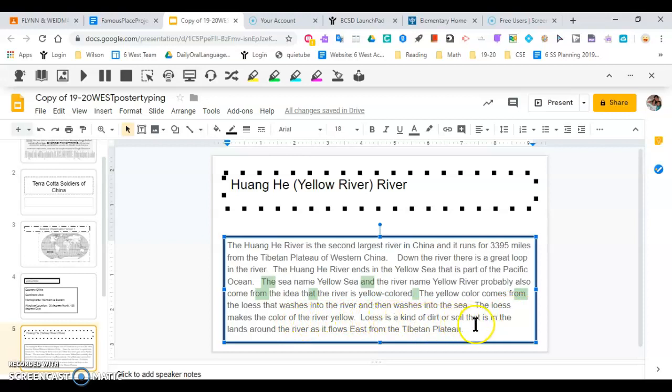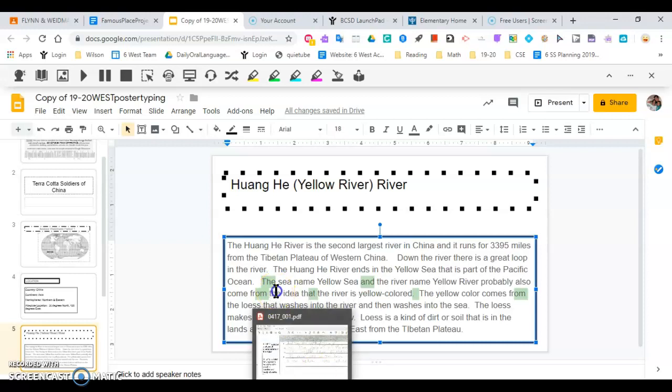Loess is a kind of dirt or soil that is in the lands around the river, maybe I should put the name of the river here, and it should be capitalized. Whoops.